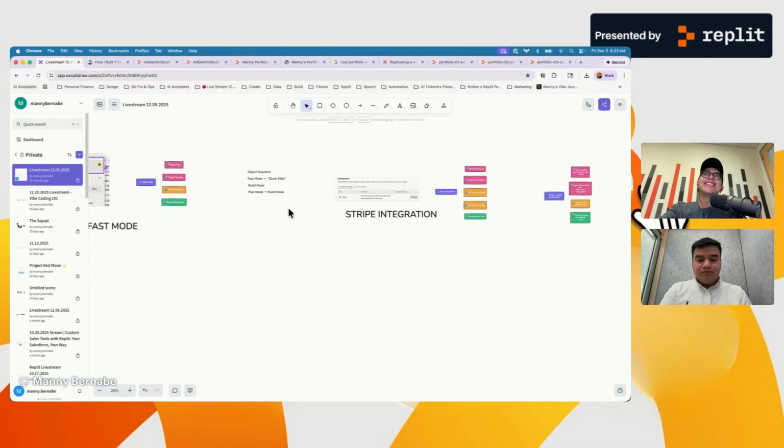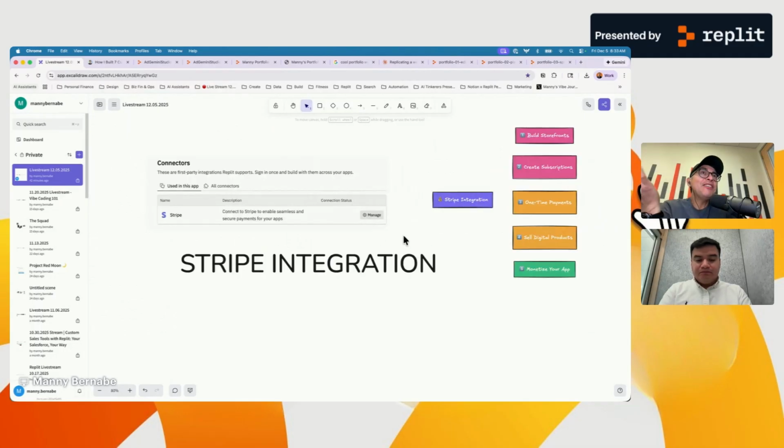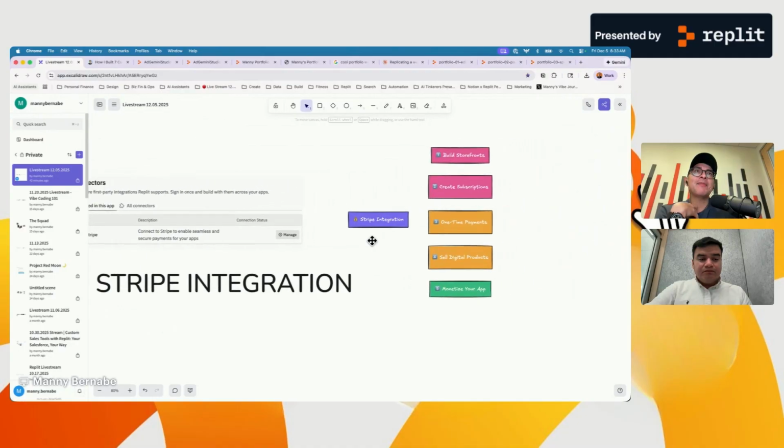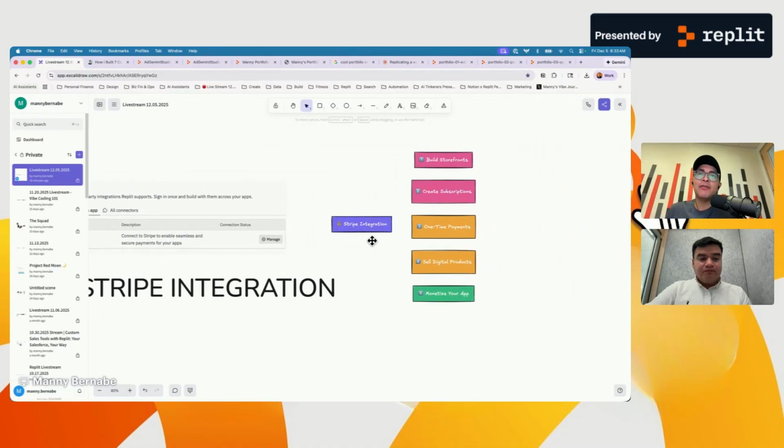Everybody's so eager to talk about Stripe here. I don't think you can overstate how big of a deal this is, and why I'm excited about this. Because one, I have a bunch of apps that I've built, and they're apps that I know I might want to share with other people. And it would be great to monetize. The vibe coding, if you do it enough, gets a little pricey. So it would be great for me to be able to monetize some of the vibe coded apps that I have built. One, it gives me motivation and gives me signal that I'm building things that people care about.